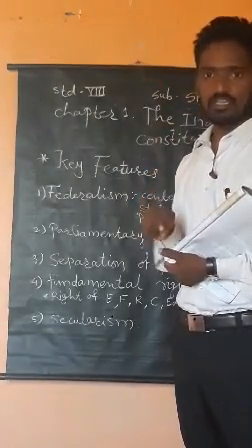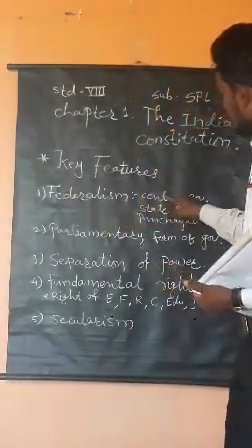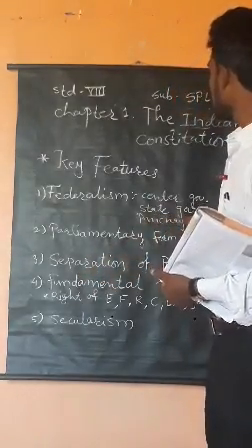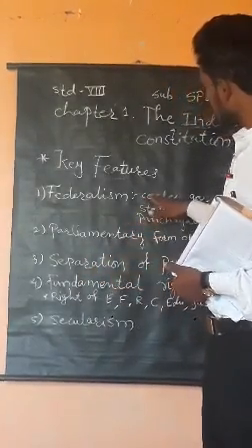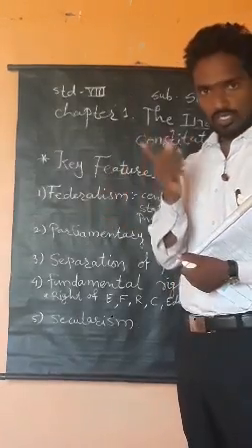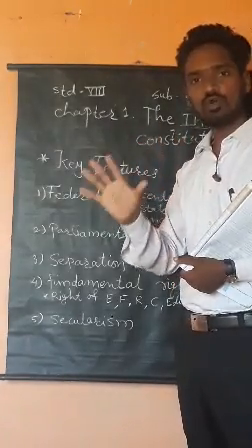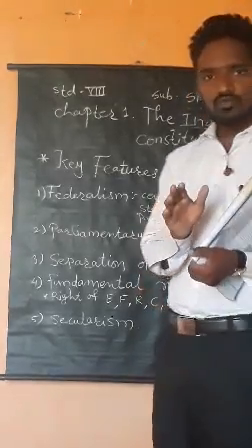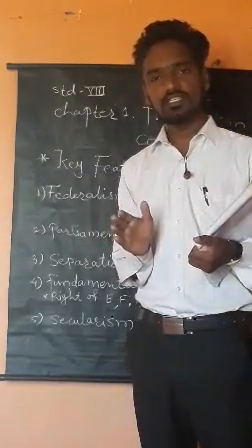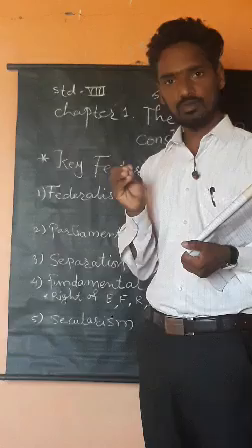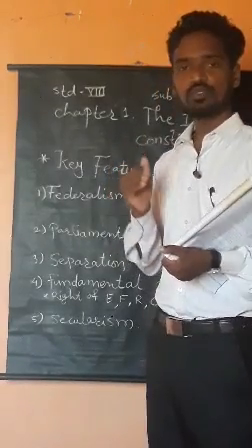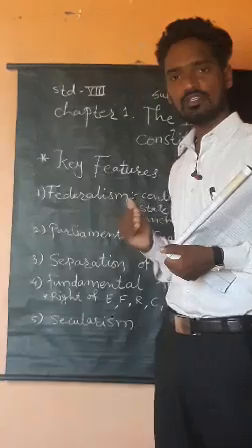Then the state government, and then Panchayati Raj. The central government works for the whole country. State governments, we know, are in various states like West Bengal, Maharashtra, Gujarat, Rajasthan, Andhra Pradesh, Tamil Nadu.